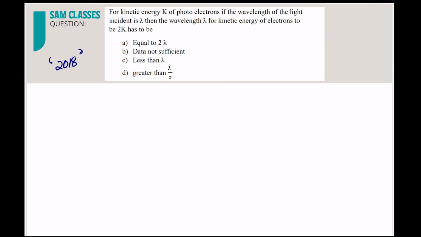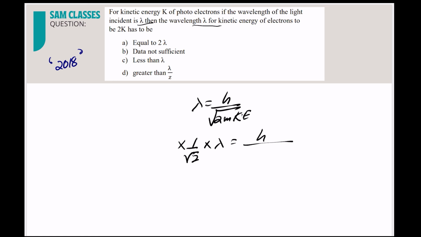Now, for a kinetic energy K of photoelectrons, if the wavelength of the incident light is lambda, then what is the wavelength for the kinetic energy of electrons to be 2K? Very simple equation. If I want to double the kinetic energy, how much did I previously multiply? Sir, lambda is equal to h by root under of 2m into kinetic energy. In order to make the kinetic energy double, what have you done? You multiplied with 1 by root 2, sir. Correct? Yes, everybody correct in the chat section.